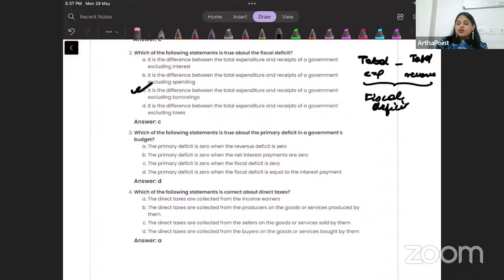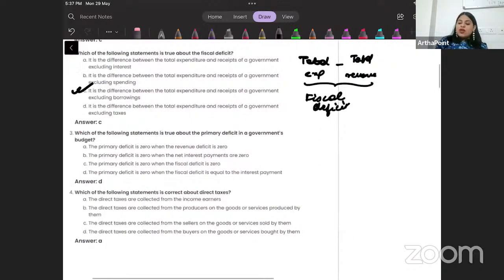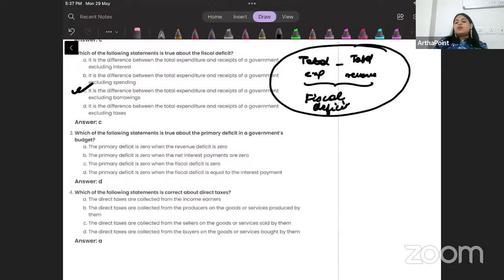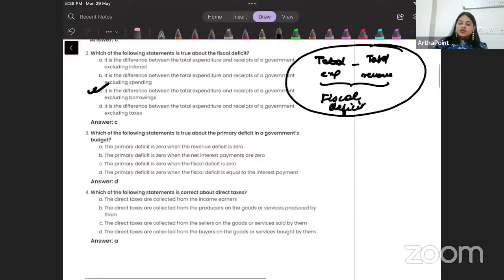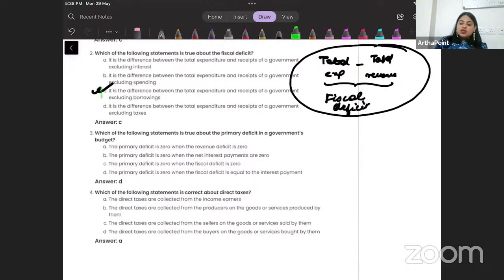Excluding borrowings, the gap between total expenditure and total revenue is called the fiscal deficit. Sorry, not interest, excluding borrowings. The one with interest is the primary deficit. So the answer to this question is C.